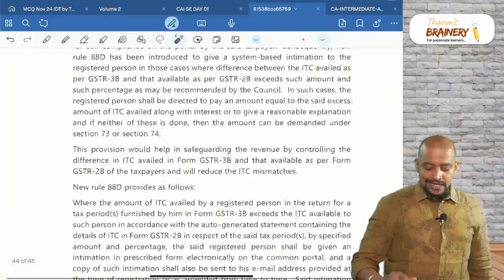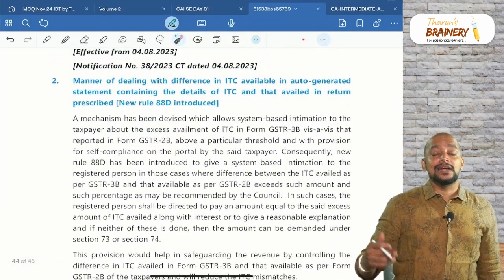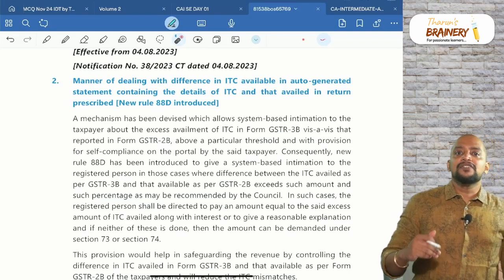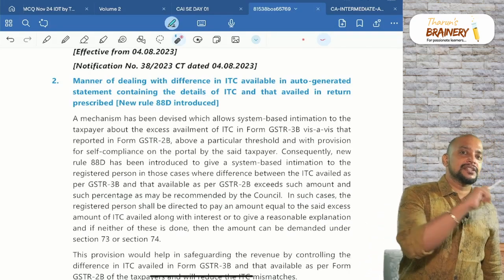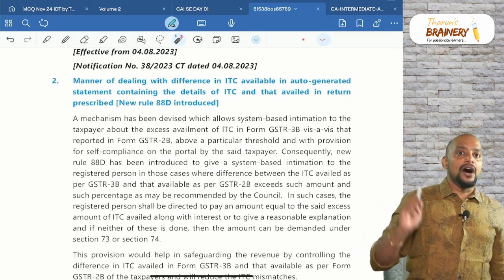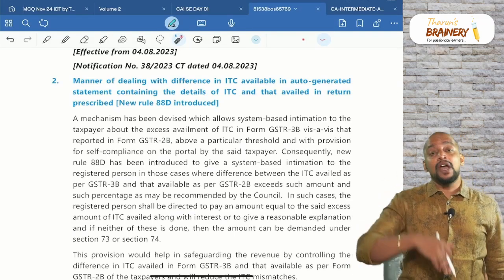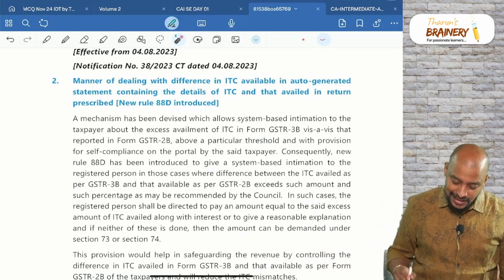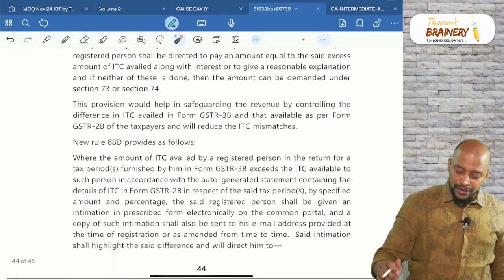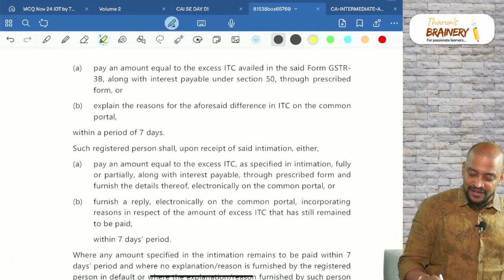Rule 88D is simple. Whenever your ITC in GSTR3B is greater than ITC as per 2B, they will give you an intimation asking you to explain the reason for the difference, or to pay the difference along with interest. What is the time limit within which you need to respond? You need to respond within 7 days.